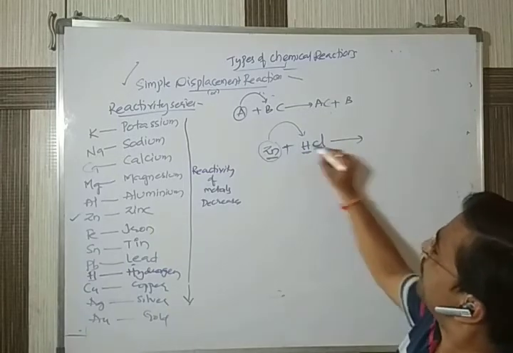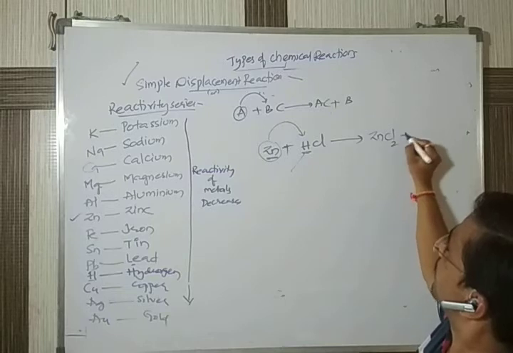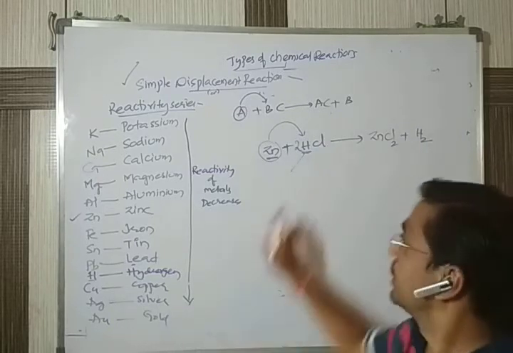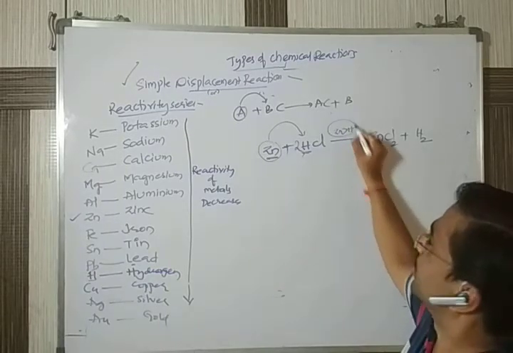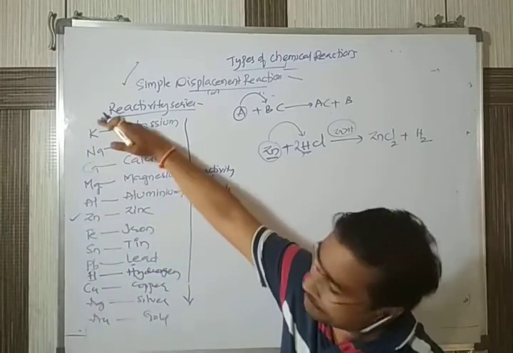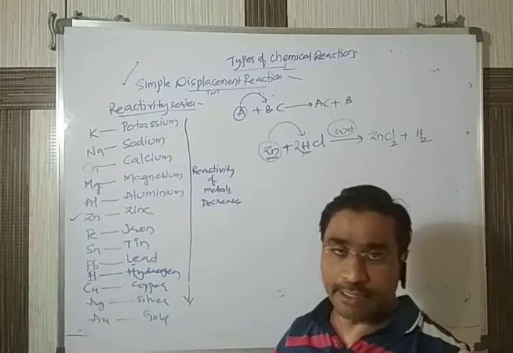When the hydrogen is replaced, it goes out and we get ZnCl2 and H2, because zinc is more reactive than hydrogen. Elements at the top are more reactive and elements at the bottom are less reactive.